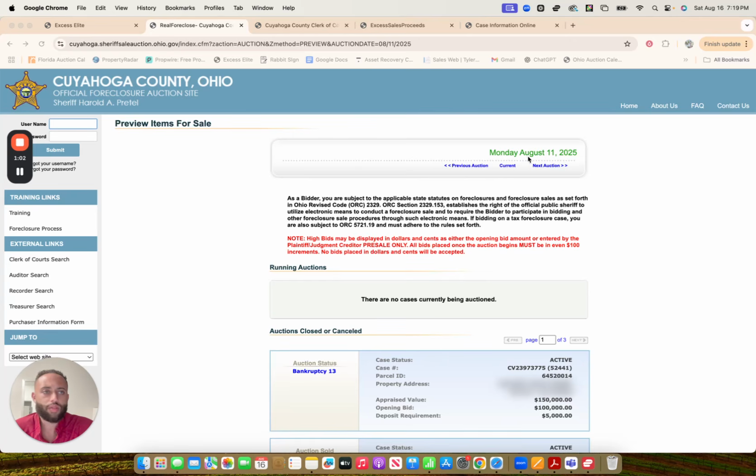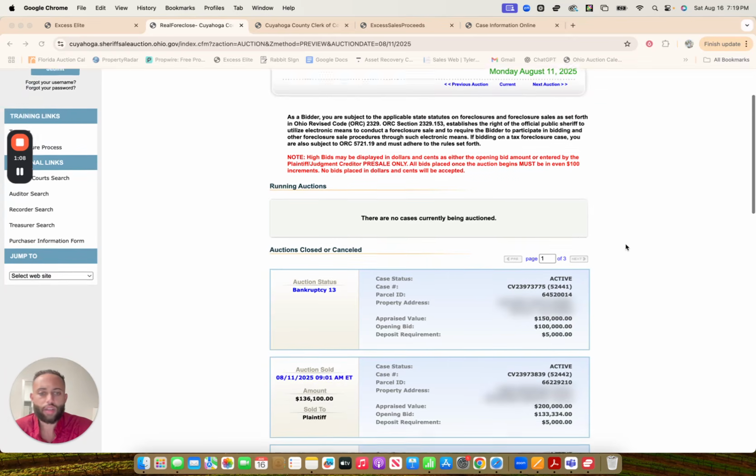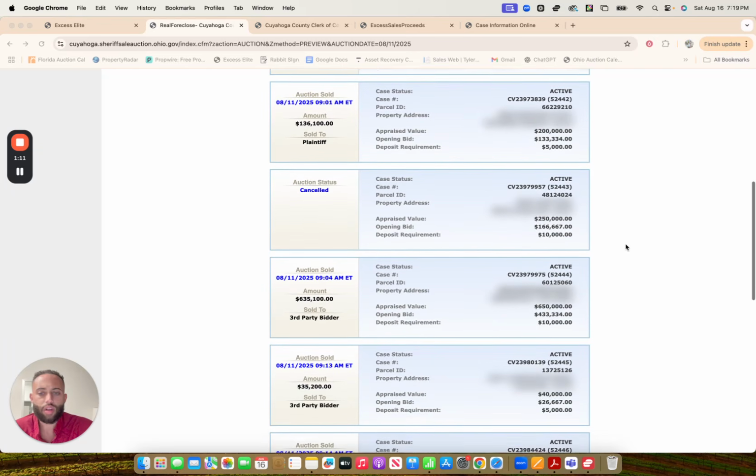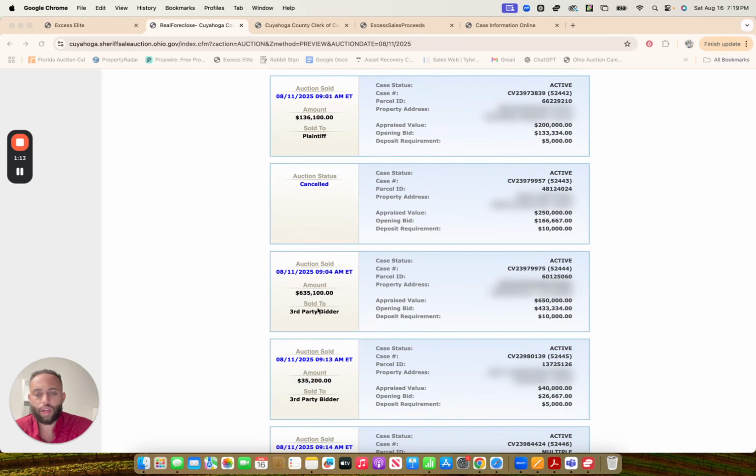So here, this is a very recent sale. You can see today is August 16th. This sale happened on Monday, August 11th. What we're looking for are properties that are sold to a third-party bidder. Okay, now there's something that I need you guys to understand. In mortgage foreclosures in Ohio, on the auction calendar, the opening bid is not the debt amount. All right, once again, the opening bid is not the debt amount. The opening bid on mortgage foreclosures is 2/3 of the appraised value.